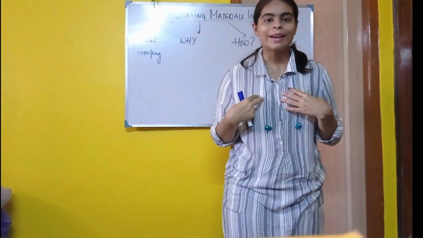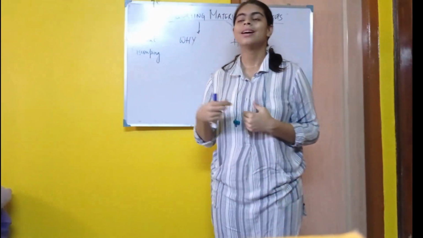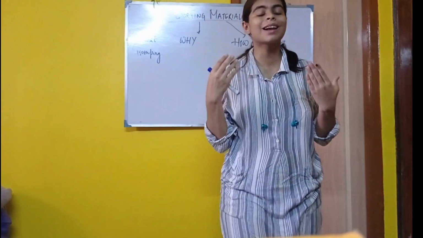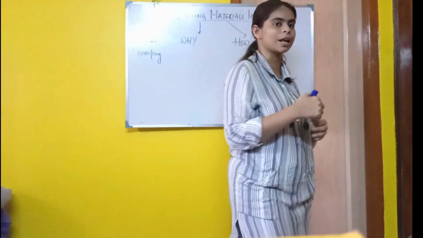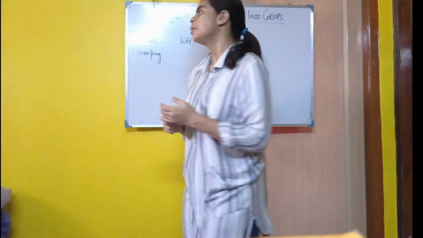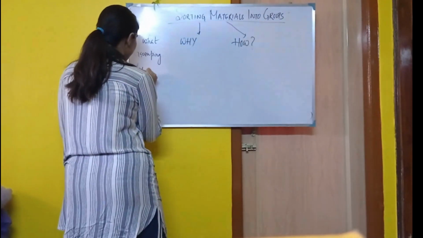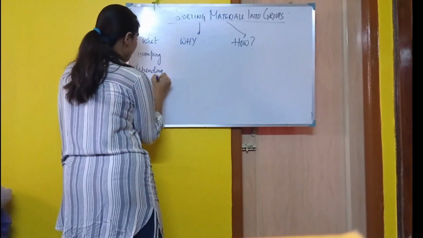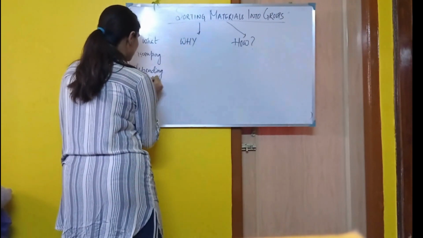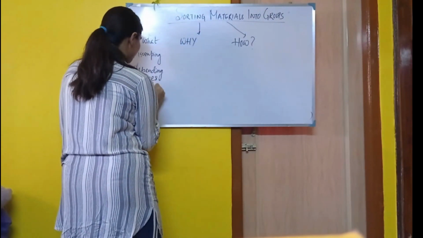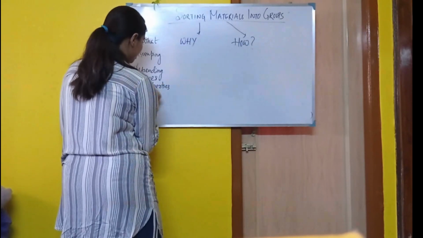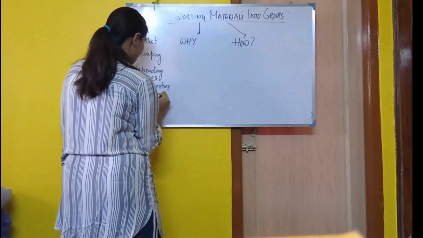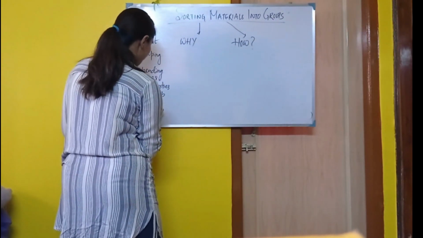Clothes are for wearing, they are kept in the almirah. Books are for writing and reading, they are kept in the bookshelf. So depending on uses or properties, we group them. We keep them separately.